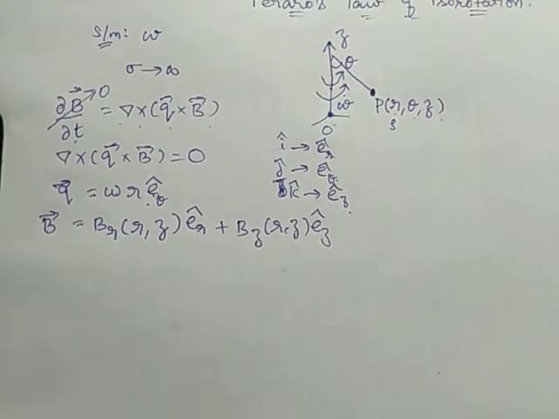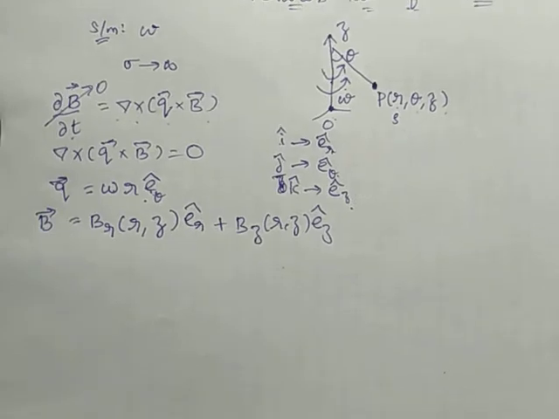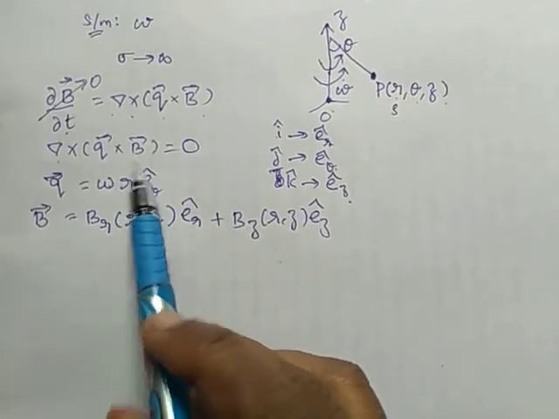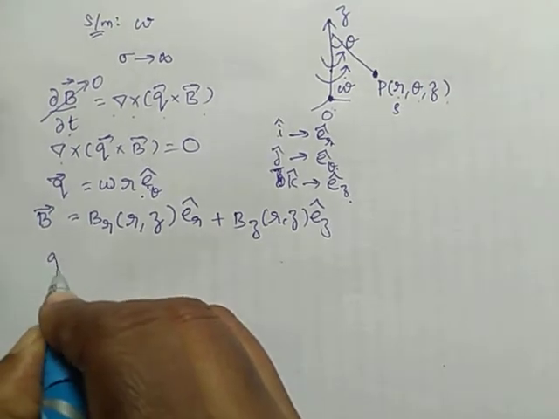Now we have the values of q and B. Now we are going to find q cross B and then the curl of q cross B. So what is q cross B?